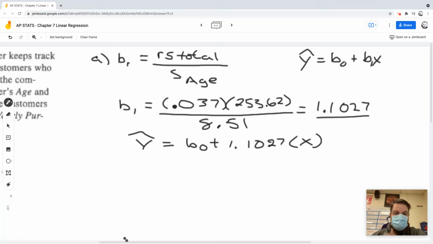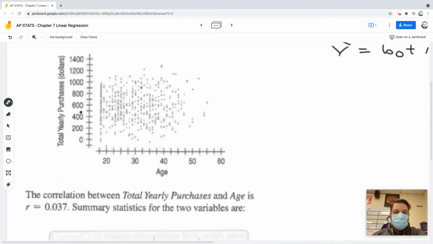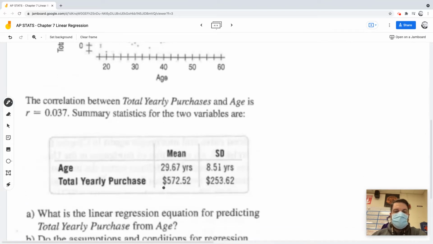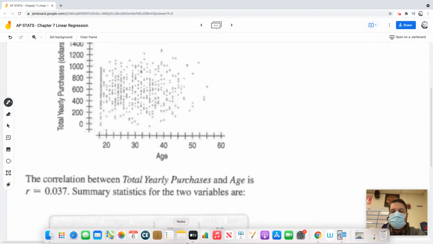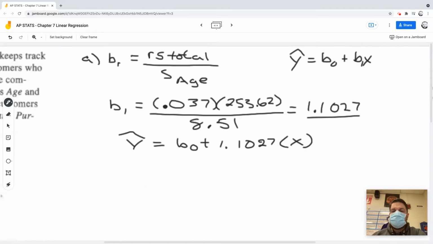Based on the summary, the mean is this and the mean is this. So I'm going to plug this in for x, and this should be my y value, or what we would say y hat. This is an approximation. This is the technique that we use to approximate what the y-intercept would be, because that's what we're solving for.